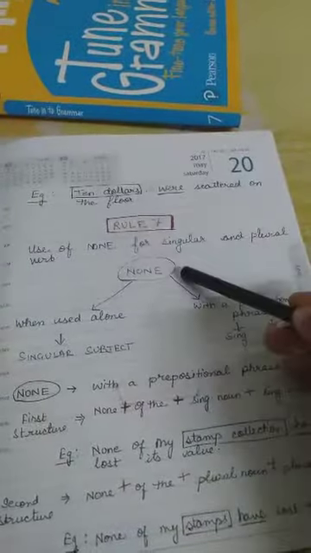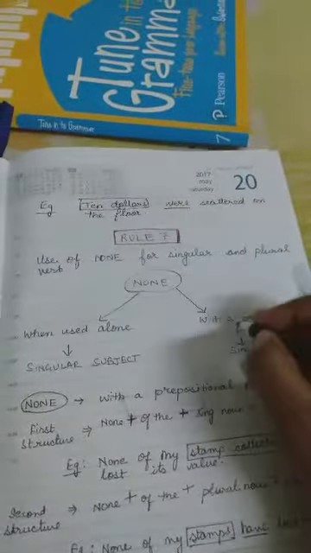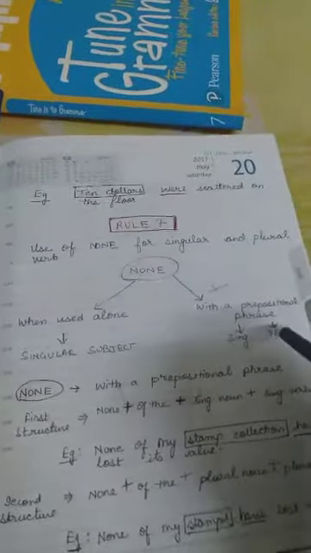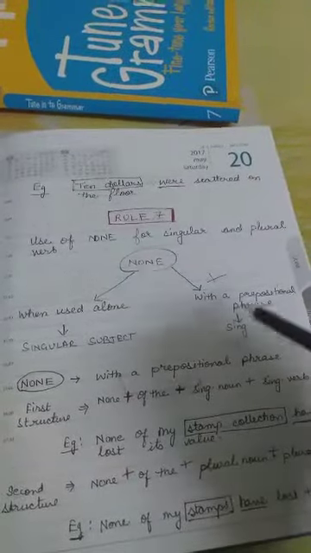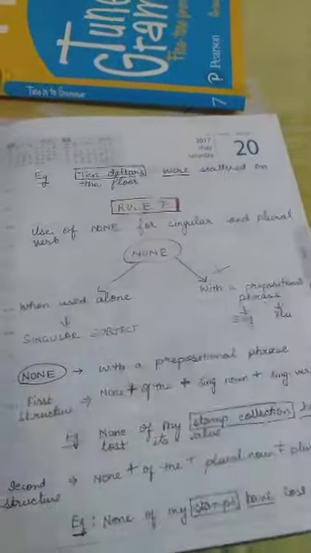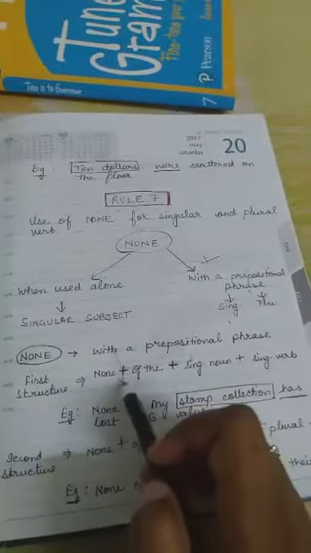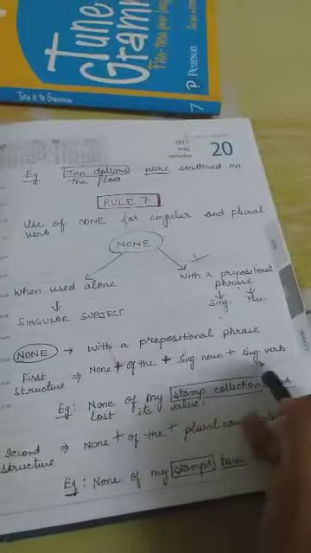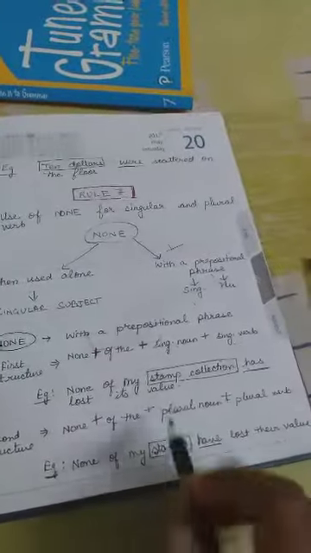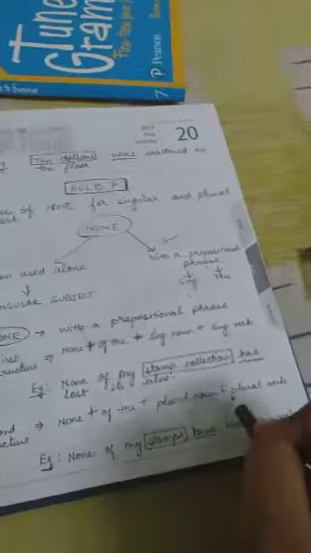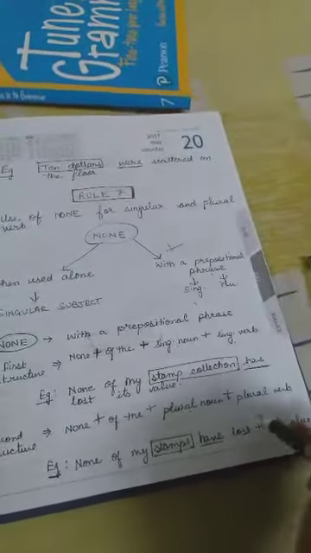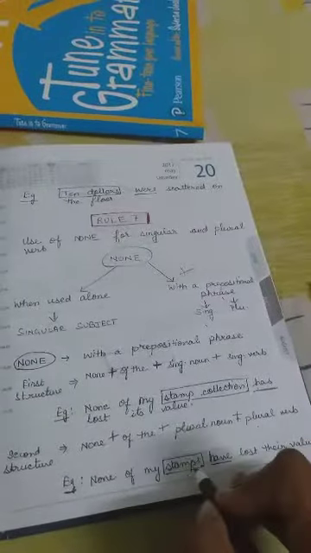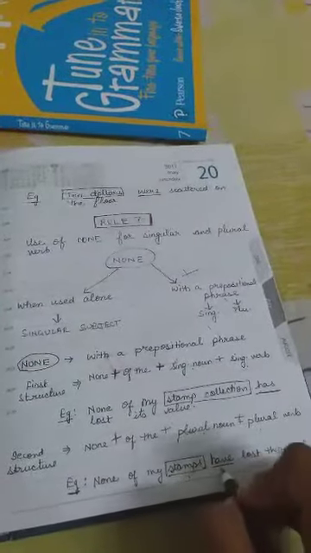But if none is used with a prepositional phrase, with meaning addition, then if the noun is singular we use a singular verb, and if it is plural, then we use a plural verb. Like in our first structure we learned that if the noun is singular, the verb will be singular, and if the noun is plural, the verb will be plural.